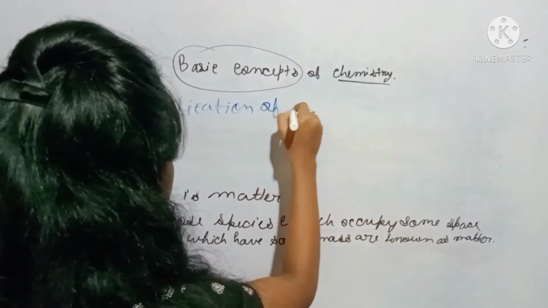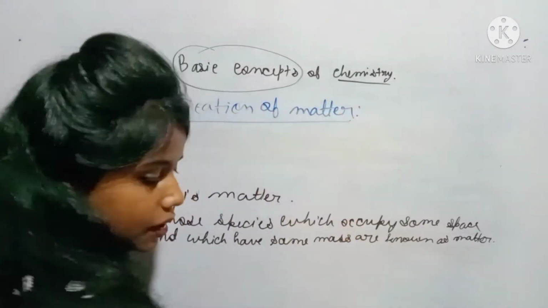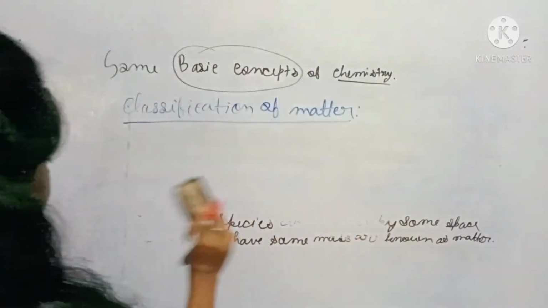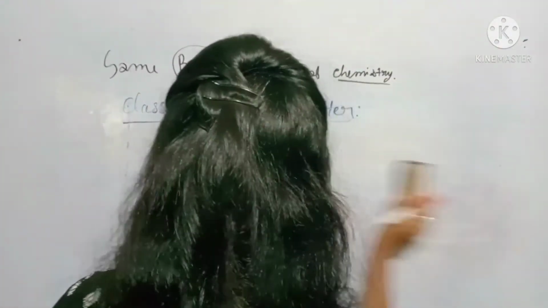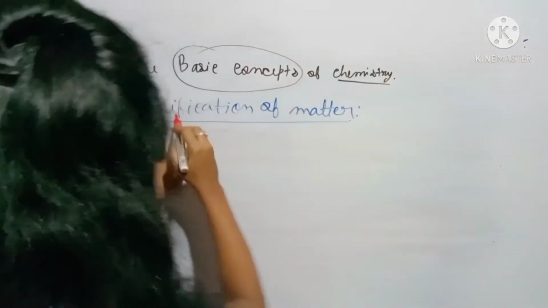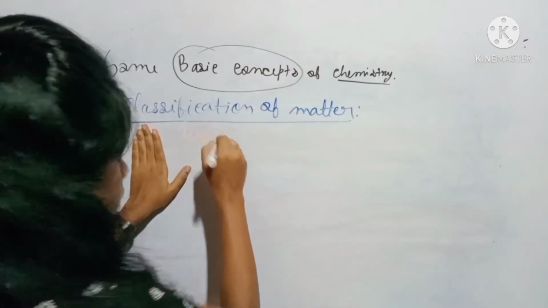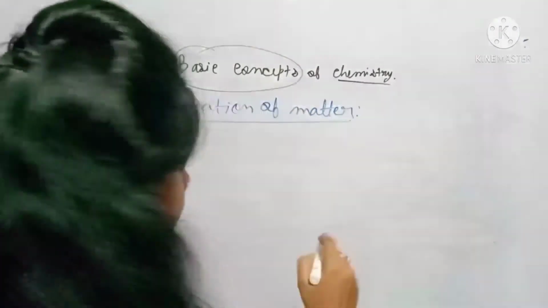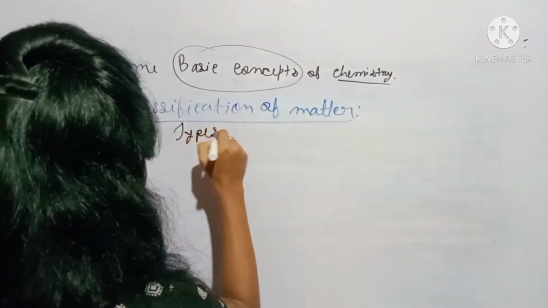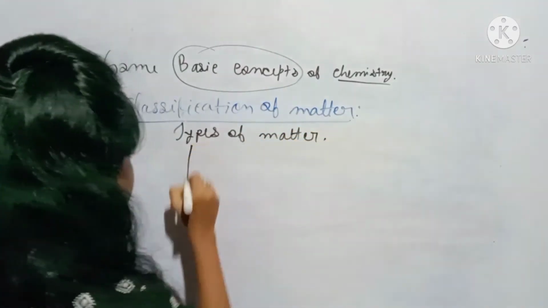Classification of matter. So we already know that matter is of three different types. It's also known as types of matter. We know that there are three different types of matter.